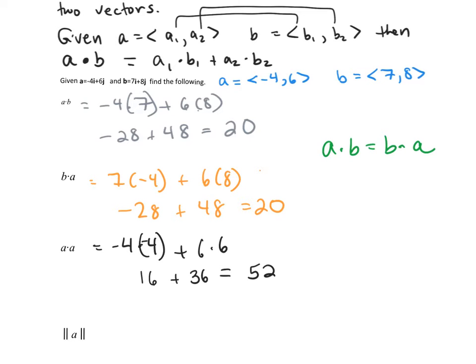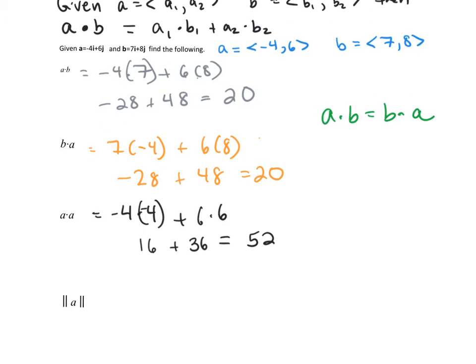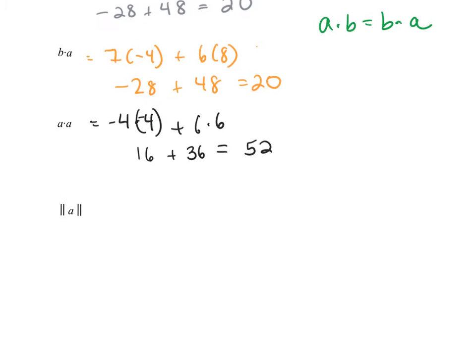The last thing you see here, which we'll use in this section, is the double line of A. Remember the double lines mean the magnitude, and the magnitude is simply how long the vector is. So I'm doing the magnitude of vector A. We know its components are -4, 6, so it's some vector that looks like this. I can just use the Pythagorean theorem to find the magnitude.